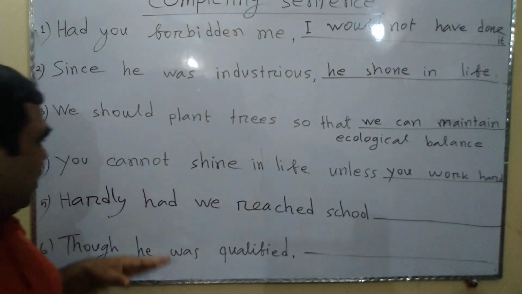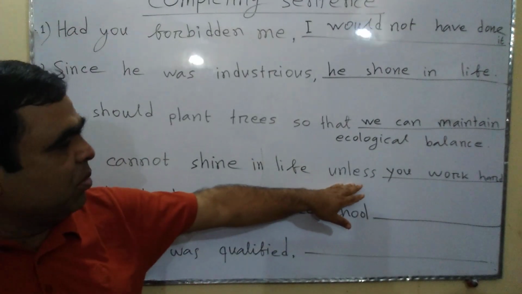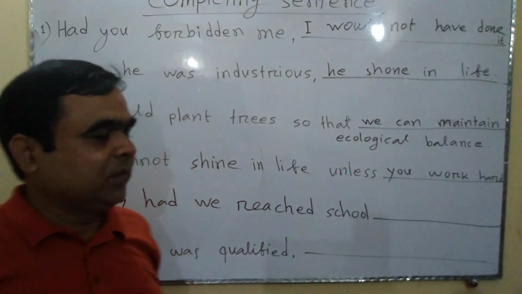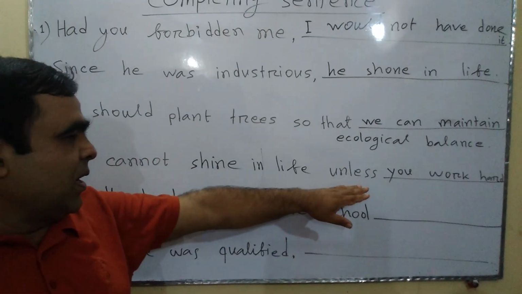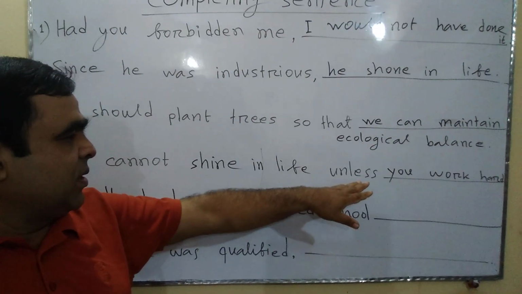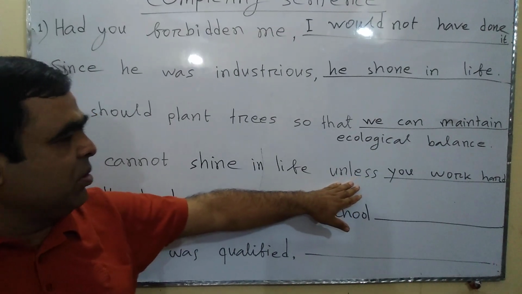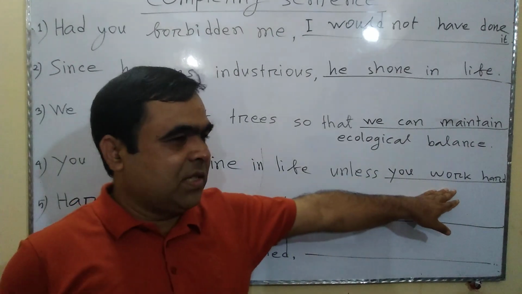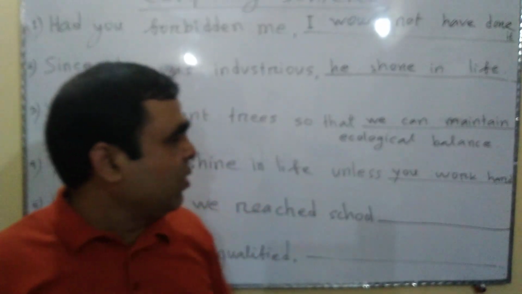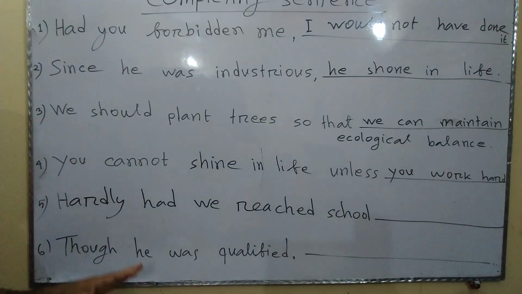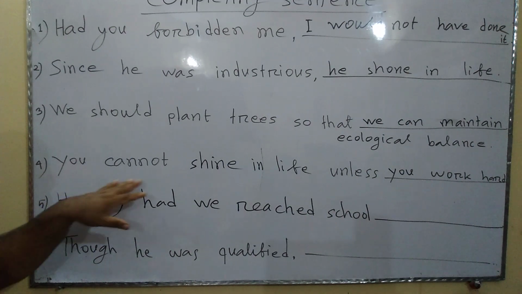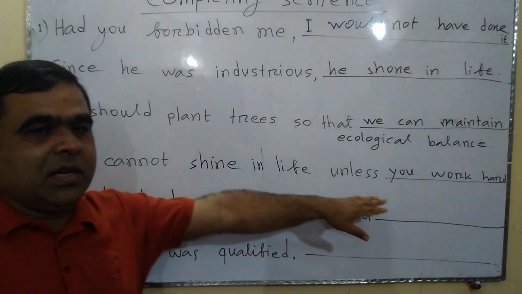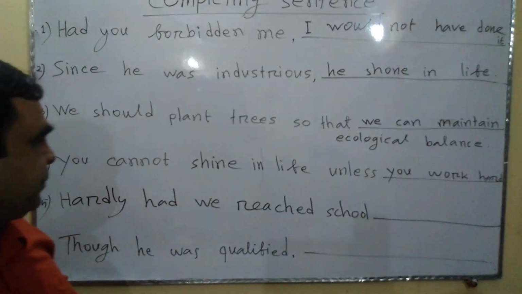That means you cannot shine in life without working hard. That is, instead of unless, you have to write without, and then add ing to the verb work. Once again, I am reading the sentence for you. You cannot shine in life unless you work hard.